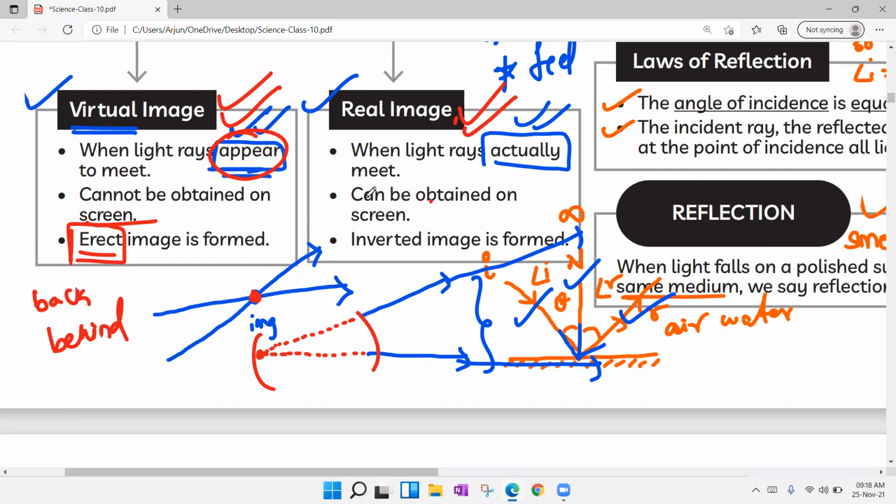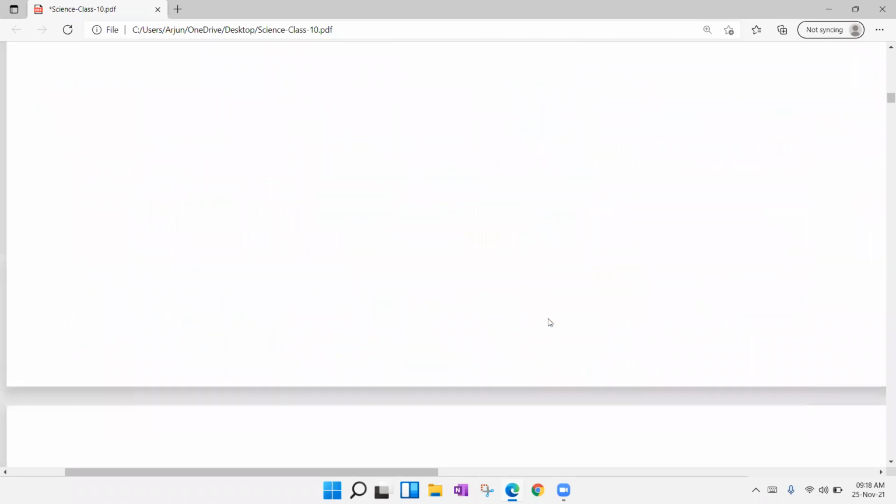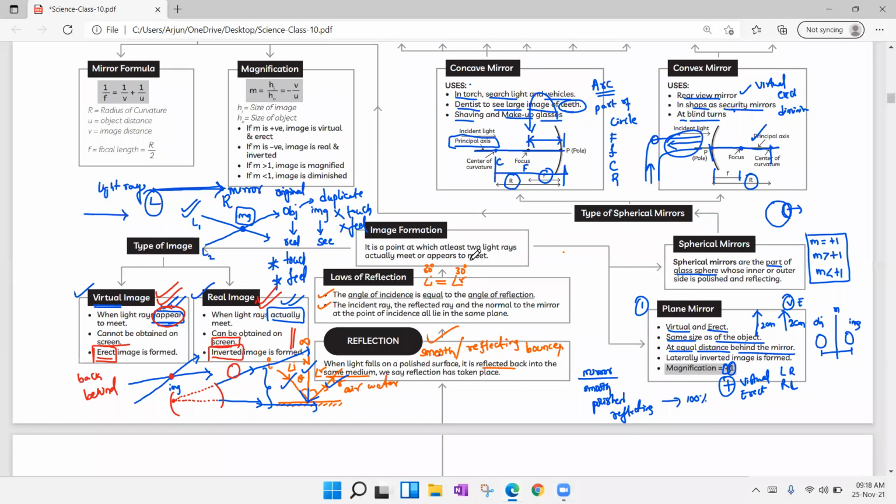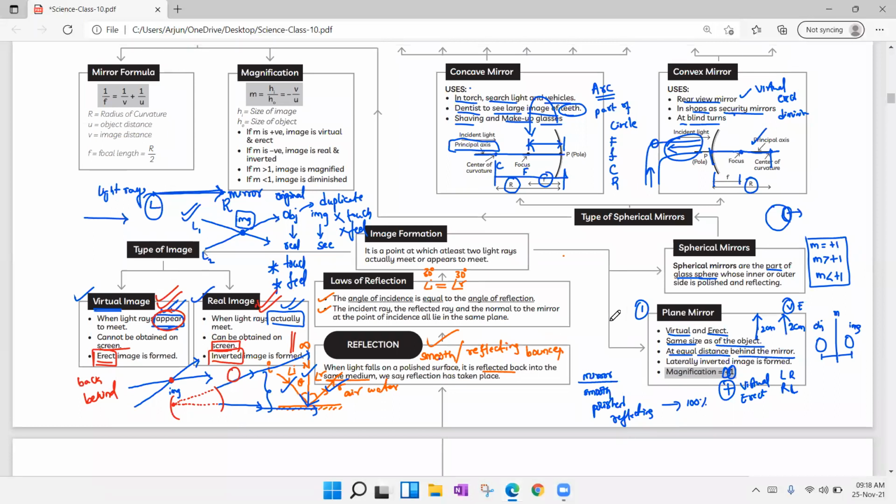Coming to real images, they can be obtained on a screen. For example, in your school, in your classroom, when something is projected, it is projected on a screen. At present, you are also observing this, right? When it is projected on the screen, that is known as a real image. Real images are always inverted, but projectors use lenses which invert them again. Okay. Now, these are the concepts regarding what reflection is, how an image is formed, what the different types of mirrors are, and what the different types of images are.